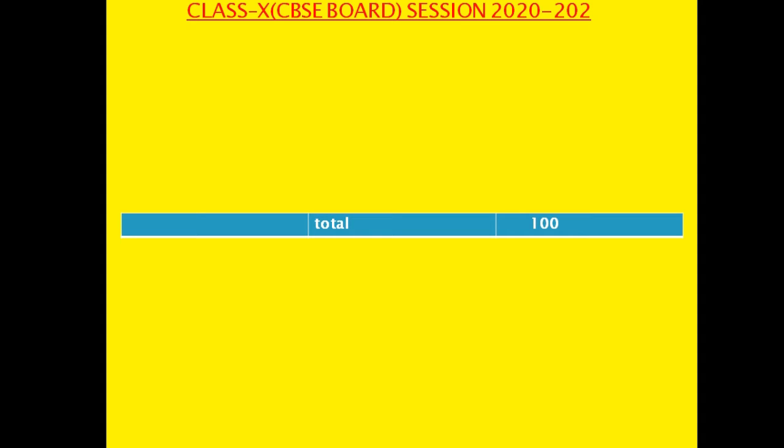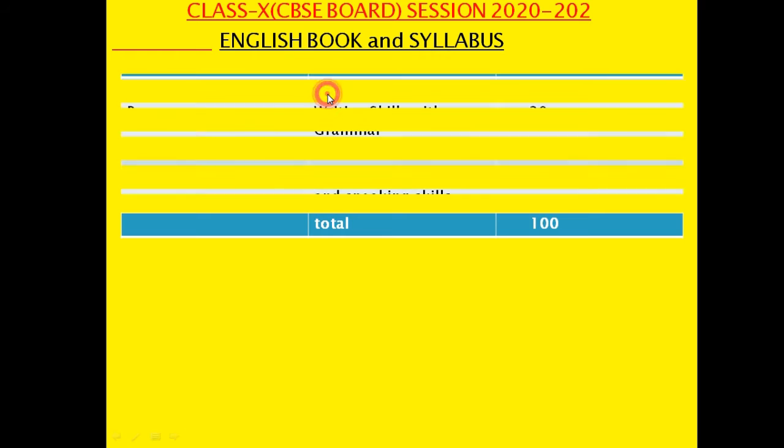So dear students, I am going to give you detailed information related to your book, syllabus and the question paper pattern, that is, how many marks' questions come from which section, and the total number of marks in your question paper. So let's see, it is here, English book and syllabus.